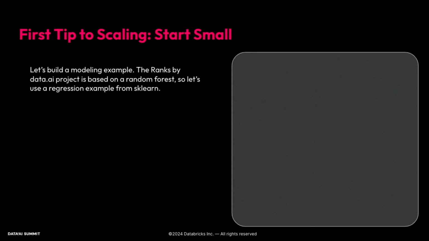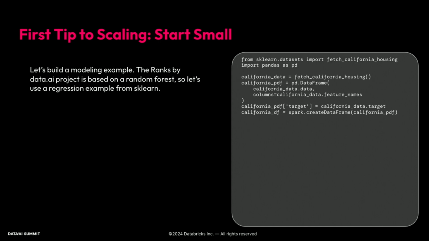The Ranks by Data.ai project is based on our random forest. So I'm not getting too far into the details of that model, but it is a random forest. So we're going to use a regression example from sklearn to highlight the flexibility of this approach. So we'll just import fetch California housing. So we'll get the California housing data, convert that into a Pandas data frame and then a Spark data frame.